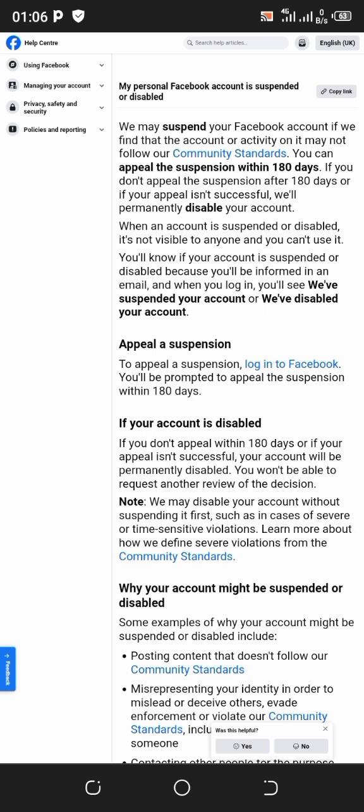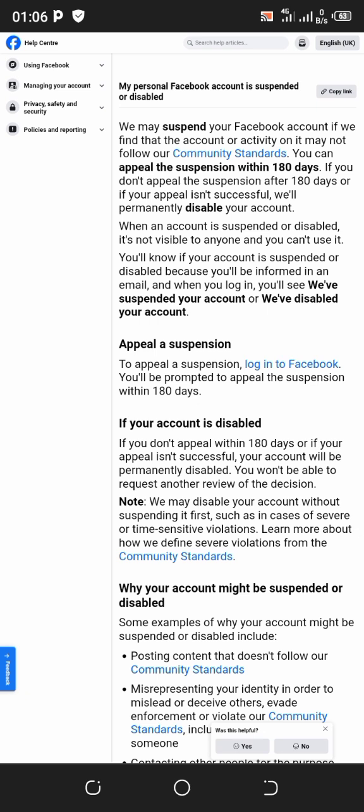It says we may suspend your Facebook account if we find out that your account or activity may not follow our community standards. That's number one. You can appeal the suspension within 180 days. If you don't appeal the suspension after 180 days, or if your appeal isn't successful, we will permanently disable your account. I hope you get that. Once you appeal and it's not successful, your account will be disabled.